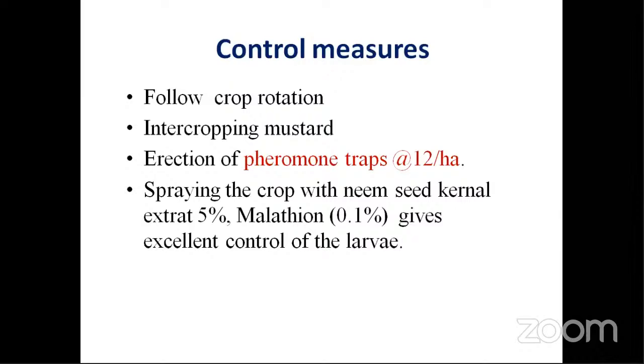Next, or else you can go for neem seed kernel extract 5% or malathion 0.1% for the control of larvae. You can also go for intercropping with mustard. Intercropping and crop rotation are important practices.